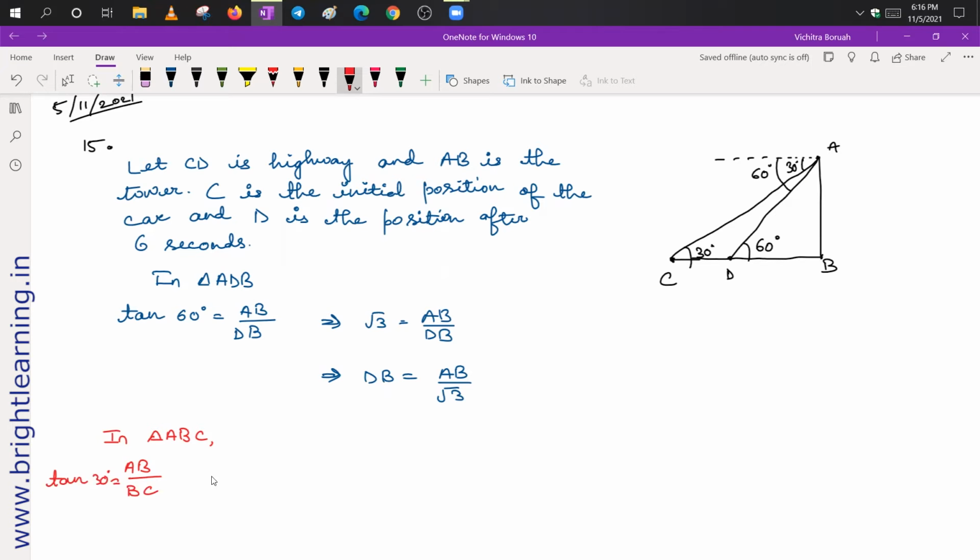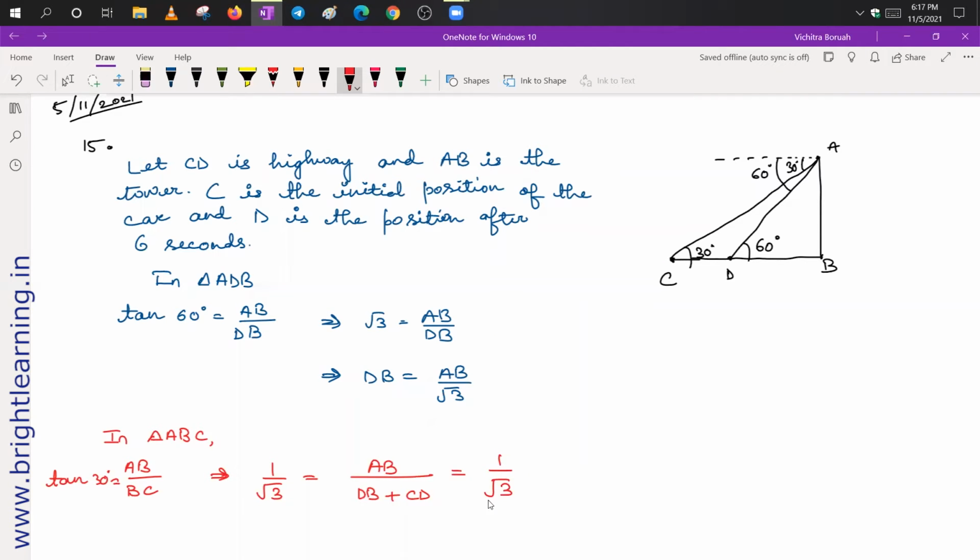The value of tan 30 degrees is 1 upon root 3. So 1 upon root 3 is equal to AB upon BC, and I can write this BC as CD plus DB, or DB plus CD.